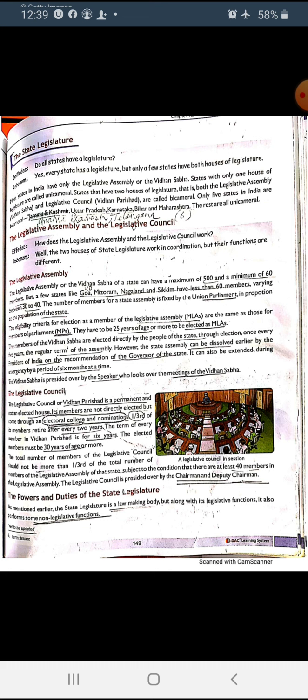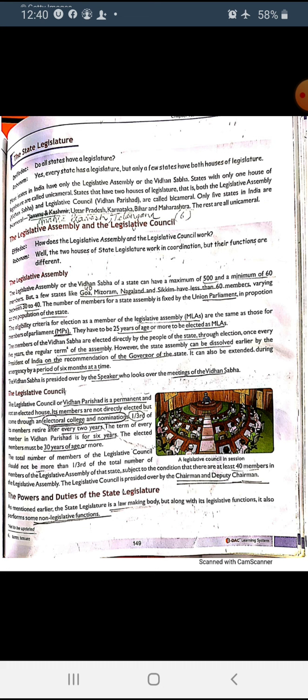MLA means Member of Legislative Assembly, MP means Member of Parliament. The members of Vidhan Sabha, again Vidhan Sabha means Legislative Assembly, are elected directly by the people. People means us. We decide whom we are going to make MLA of our area, our Mansa.